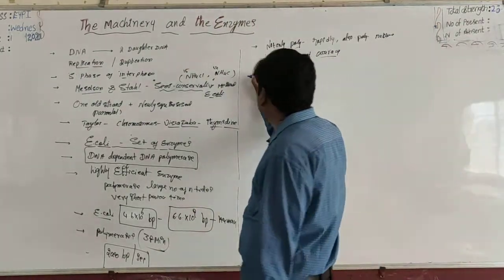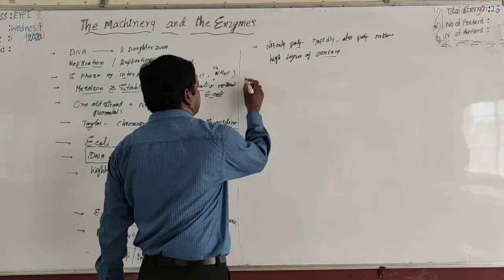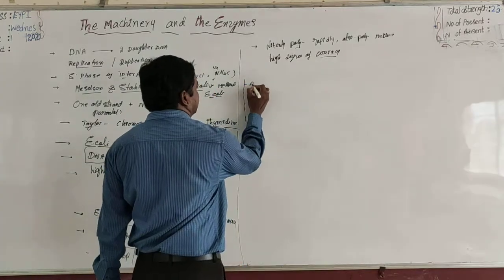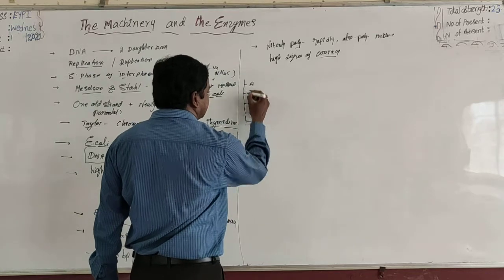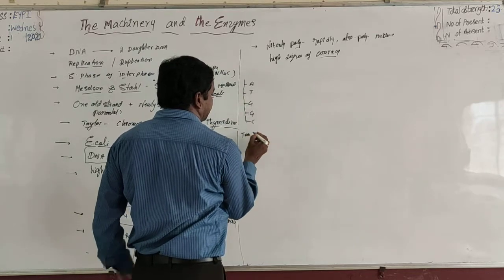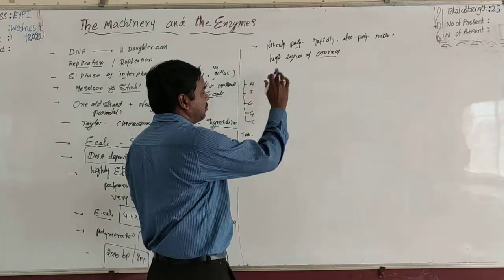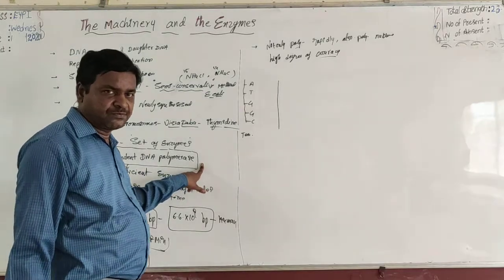For example, this is a DNA template strand sequence. For example, nitrogen bases A, T, G, G, C. This is a template. And this is the newly synthesized strand under the control of the enzyme DNA dependent DNA polymerase.